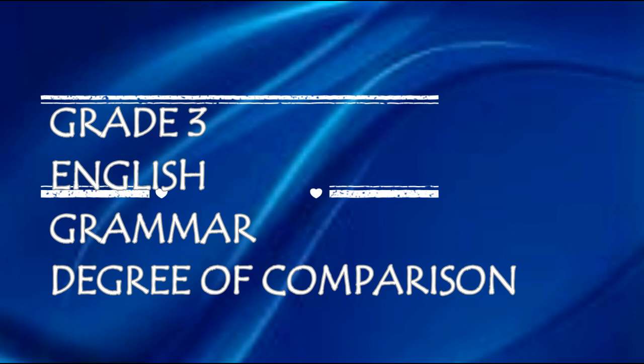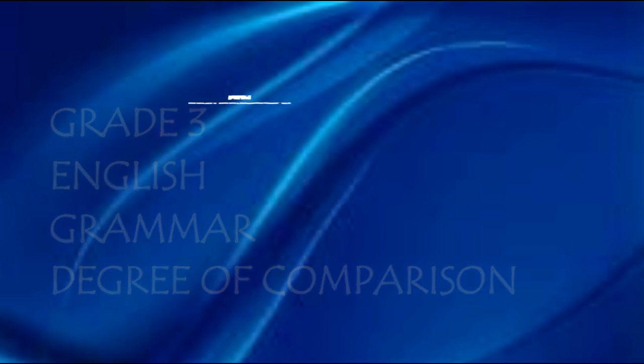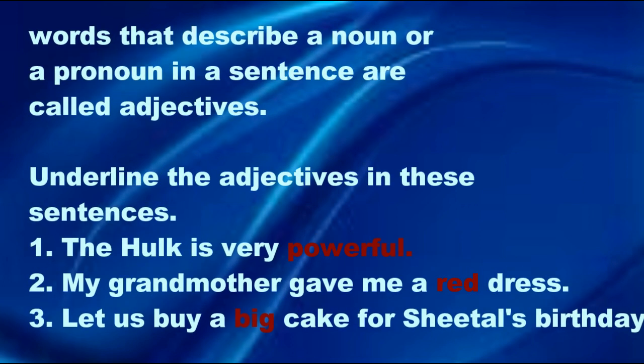So, children, before I start with this topic, we are going to first recall the adjective lesson which we have already studied in the lower class. What is adjective, children? What does it tell you? A word that describes a noun or a pronoun in a sentence is called an adjective. For example, he is a good boy. Good is what? The adjective. What does it describe? The boy. Look at that green parrot. Parrot is described as which color? Green. Okay. So these are the adjectives.